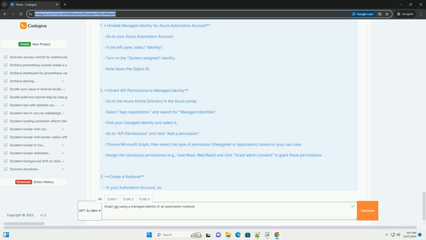Managed Identity Documentation, https://docs.microsoft.com/en-us/azure/active-directory/managed-identities-azure-resources/overview. This concludes our tutorial. Feel free to explore further functionalities of the Microsoft Graph API and enhance your automation scripts.